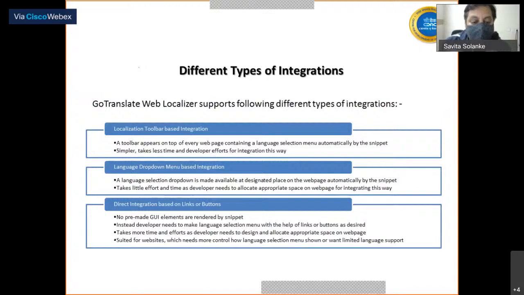Another type of integration we are supporting is based on links or buttons. If a website requires just a few languages, like 3-4 languages, they can pick this one. They can design a GUI, provide links, or buttons also, and those can be shown anywhere in the GUI so that the end user will be able to interact with it. It takes a little more time because the designing part needs to be done by the developer of the website itself, and it is suited for a website which needs more control over how the language selection menu is shown or wants limited language support.